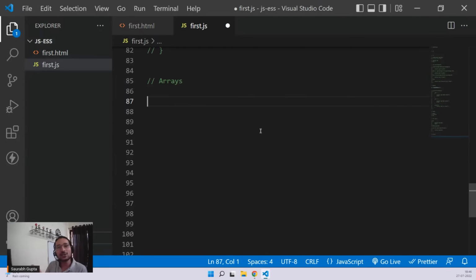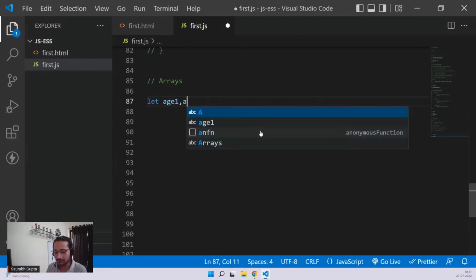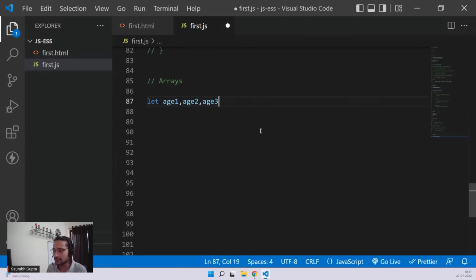Okay, but this is not it. There is one more advantage of an array. I'll tell you what. Let's say you are planning to store five people's ages in variables. In that case, you have to create five variables like this: age1, age2, age3, age4, and so on. You have to create five variables to store five people's ages. This is where an array comes in, because you know that age is going to be a number. It's the same kind of data. So why store it in five different variables?